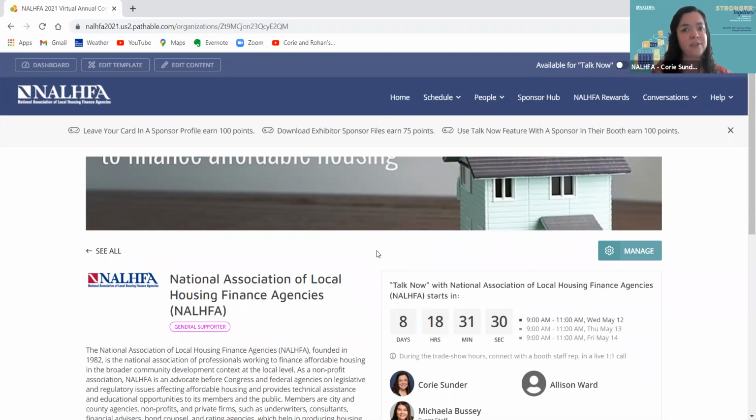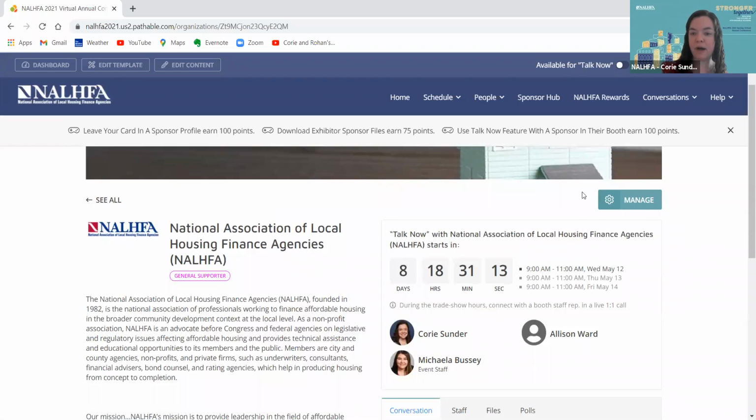So this is a brief detour, so I apologize to any attendees here who are not a sponsor. But just to touch on that very briefly, if you are a sponsor, you will see a manage button here for your booth. So that's why I had to click out to see leave your card. But if I'm the staff person for this booth, I'll just click this manage button right here.